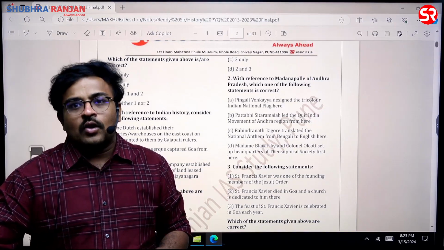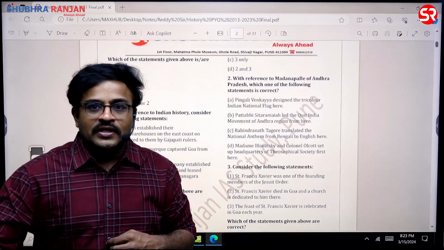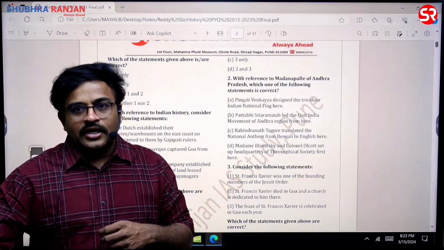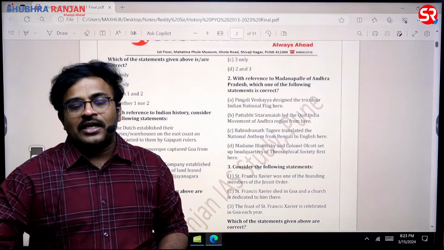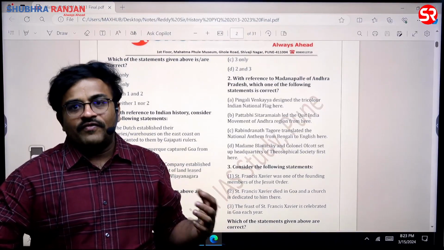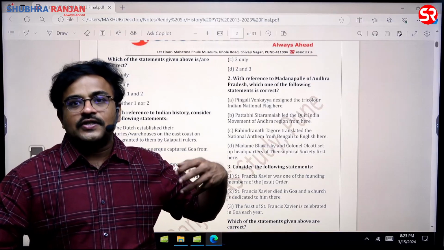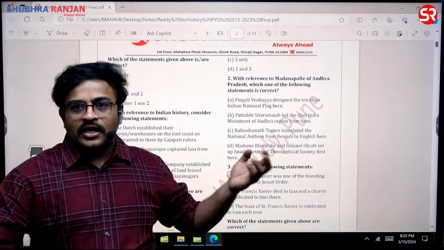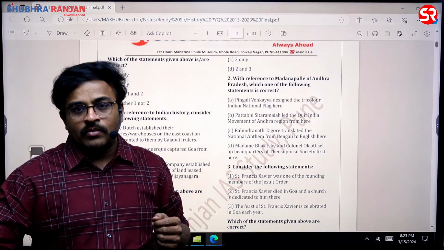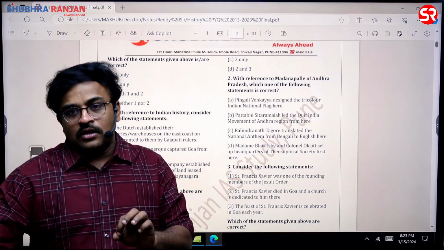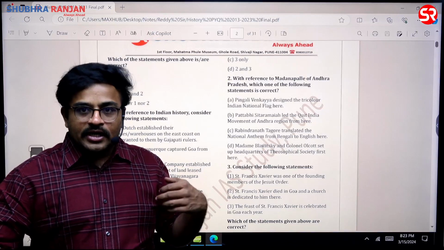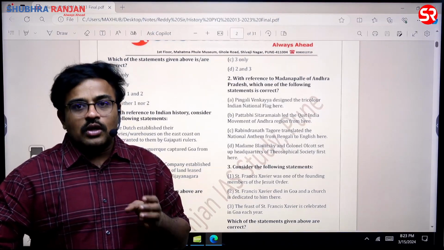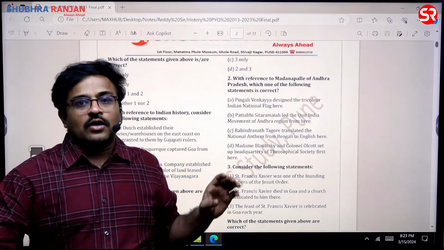About the national song, Bankim Chandra Chatterjee's book Anand Math contained Vande Mataram, and Vande Mataram is written as a song for the Sannyasi rebels, sir. The first rebellion of Indians against the British is the Sannyasi rebellion. In fact, this year a movie is also being made on the same, so there is a possibility, sir. Because national song and national anthem are always important, they can be asked even without any trigger. You should know clearly about the history of the national song and national anthem, sir.